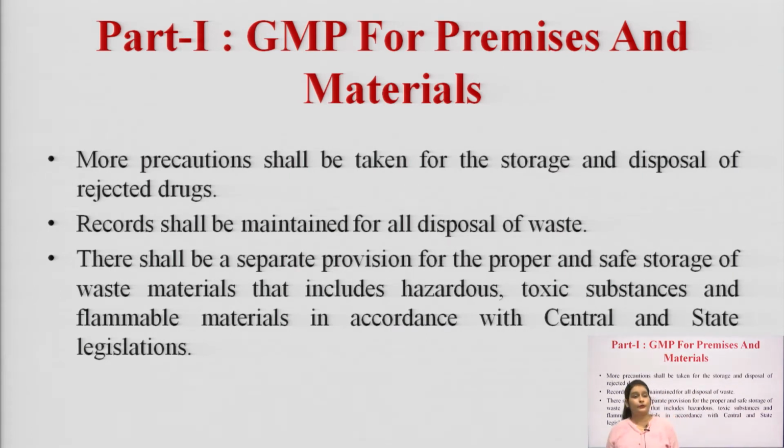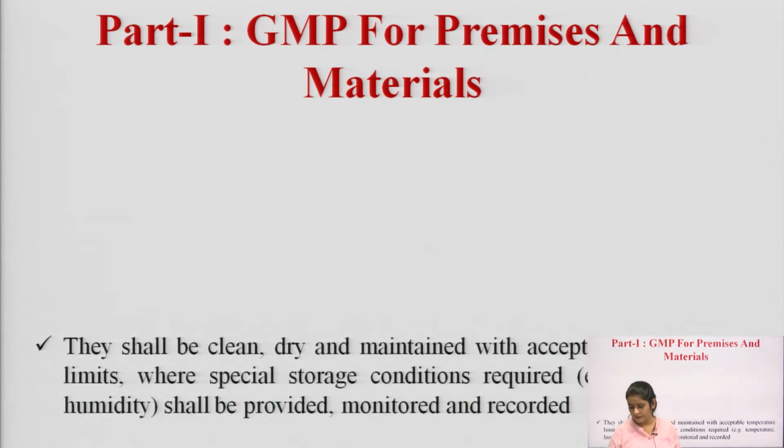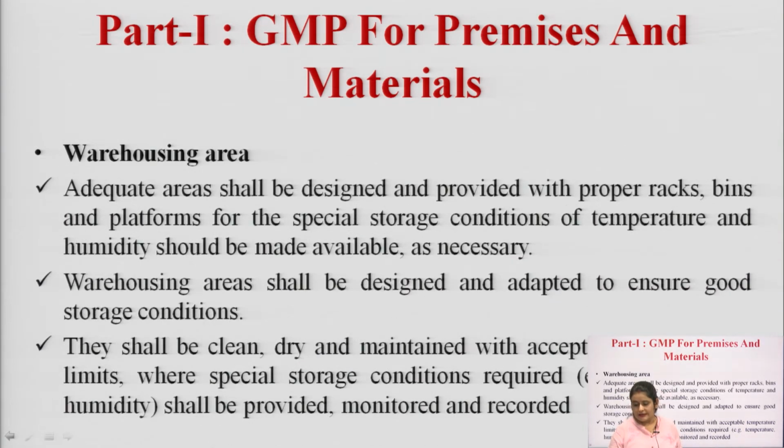The record should also be maintained for disposal of waste, and there shall be a separate provision, separate procedure for the proper and safe storage of waste material. That also includes hazardous, toxic substances, flammable material in accordance with central and state legislation. So, next our requirement is warehousing. Warehousing is also a general requirement of good manufacturing practices.